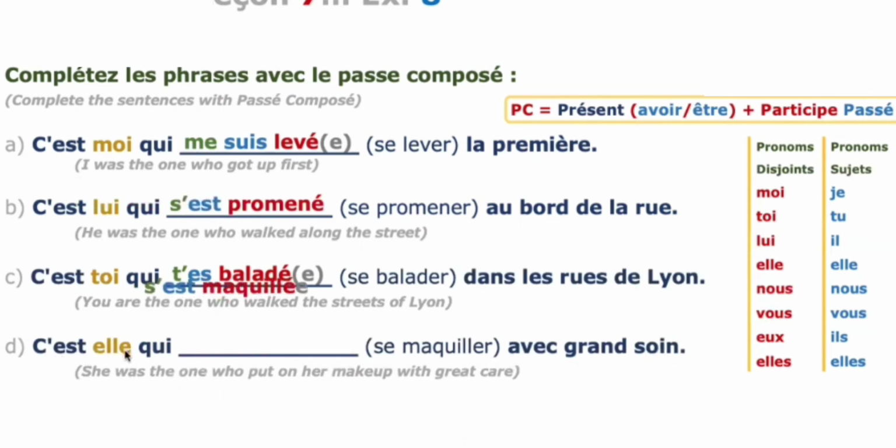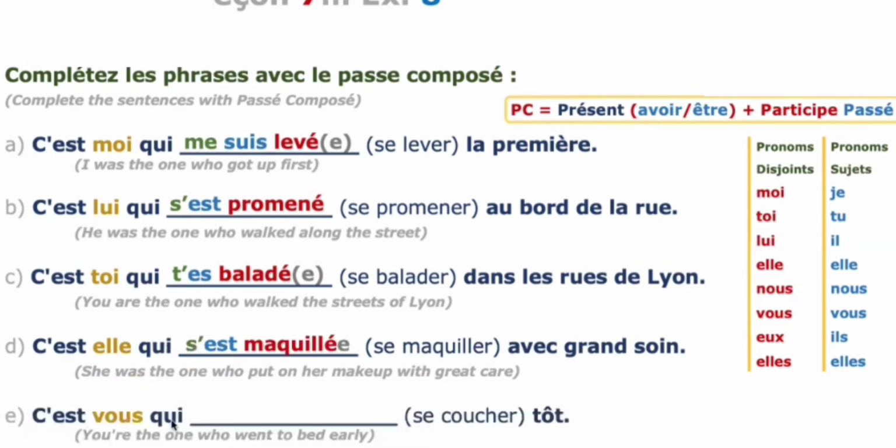It's she who put on makeup with great care. So it is a reflexive verb. Elle again takes être as the auxiliary verb. The present tense of être is est, and the reflexive pronoun is s apostrophe because est starts with a vowel. Maquill-er becomes e acute, and you add the agreement e because elle is feminine. So it is third person feminine singular, so you have to add e.